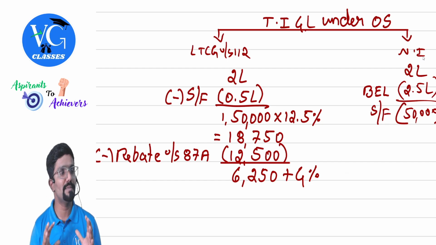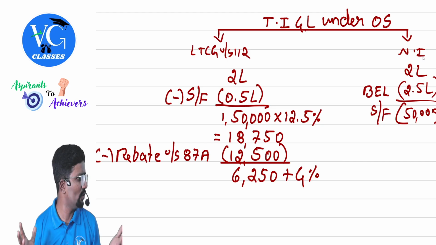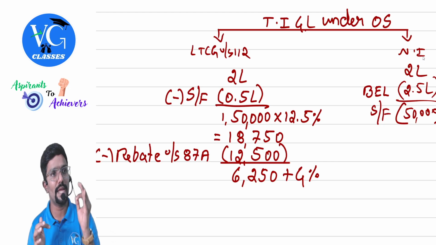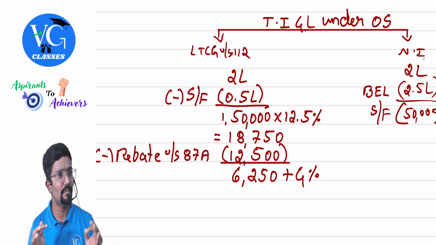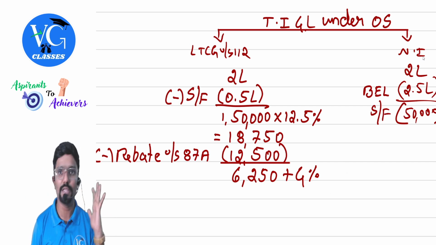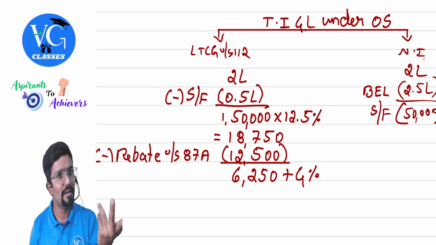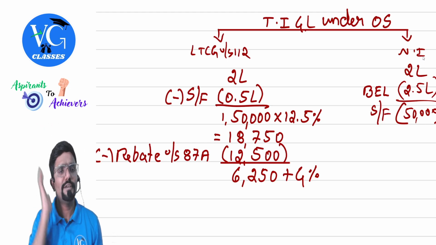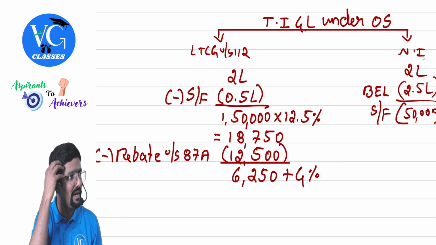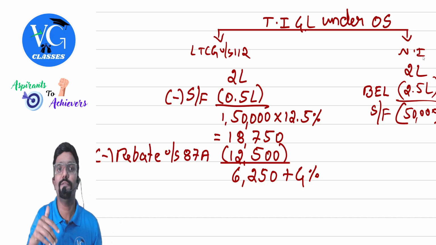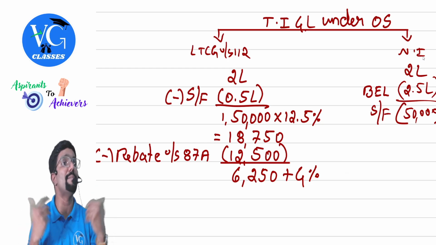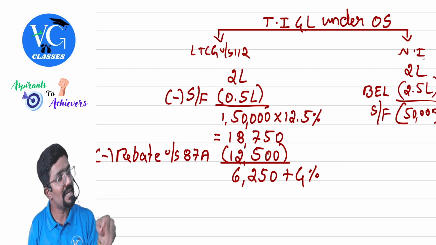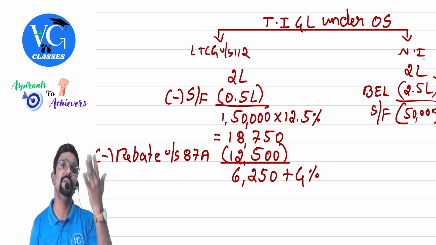So I have tried to cover all the different possibilities, guys, because any of this can come in the exam. We are not sure. It is always good to know, because in the exam, when you see something for the first time, it is gone. Most of the students get stuck there only. Or else they would have done it, but they don't know whether what they have done is right or wrong. Assume you see all this for the first time. Will it come to your mind? Maybe not. I'm not saying for everyone, but the majority may not get this part. But once we have covered this in class, you know how to do it. If by chance similar things repeat in the exam, you will be able to take care of it.